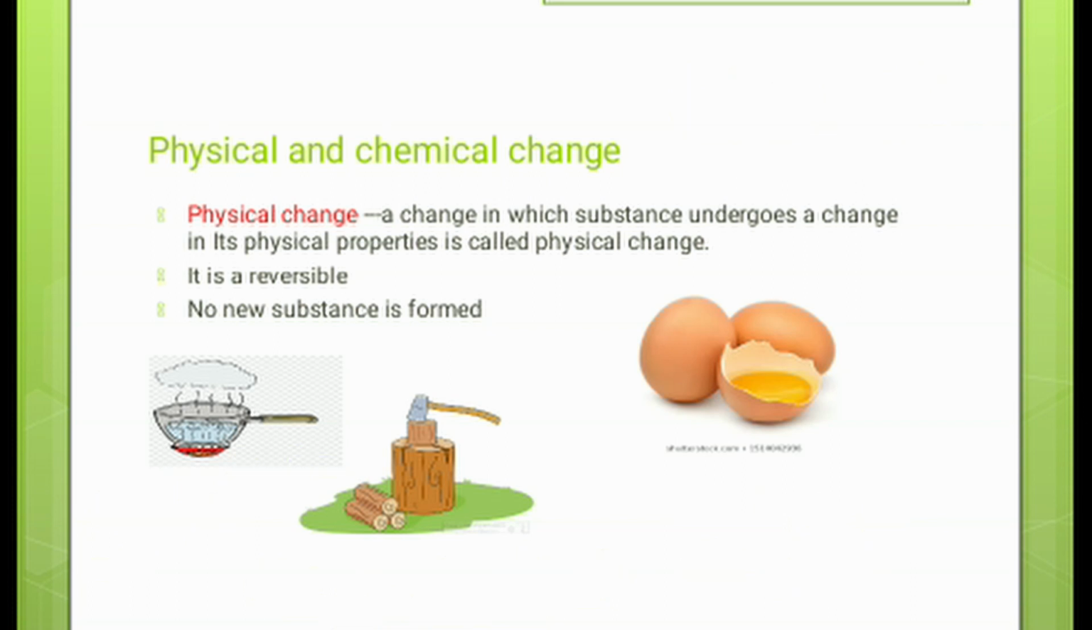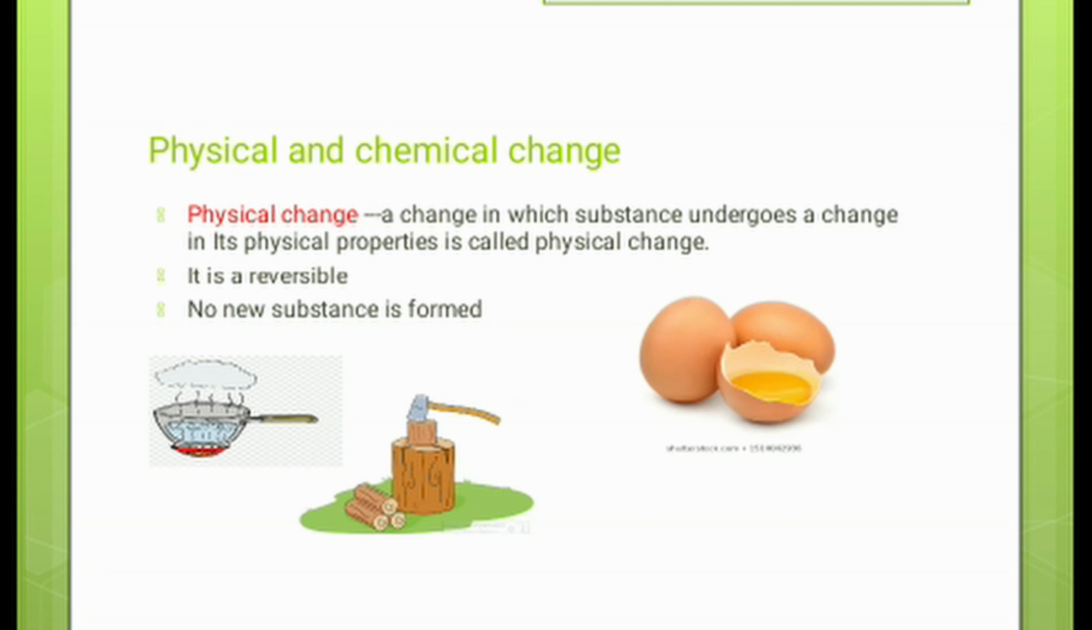Physical change is a reversible change and no new substance is formed in this change. For example, here breaking of an egg is an example of a physical change. Here egg is breaking but still it is a liquid egg. When we cut a piece of wood into a number of logs, it will remain the same property of wood. So it is a physical change. No new substance is formed here.